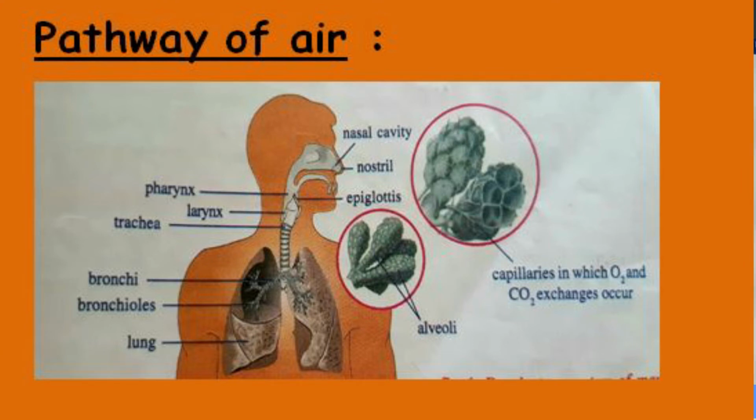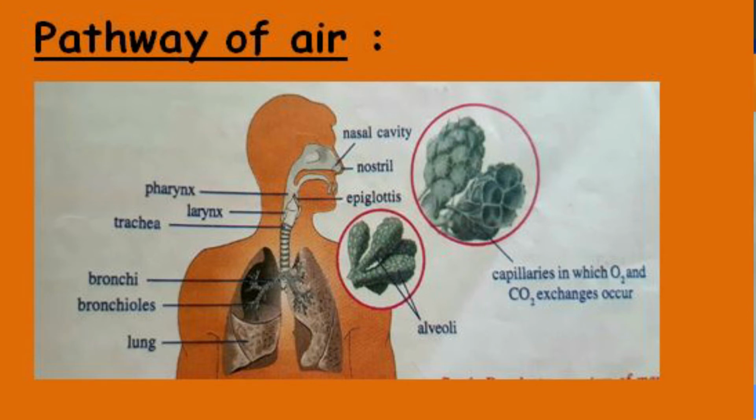The bronchi further divide into bronchioles. The bronchioles contain small sac-like structures known as alveoli. Alveoli are the structural and functional unit of the lungs.